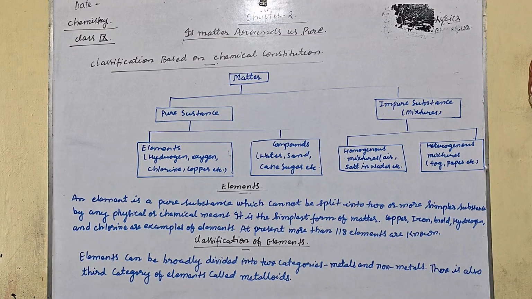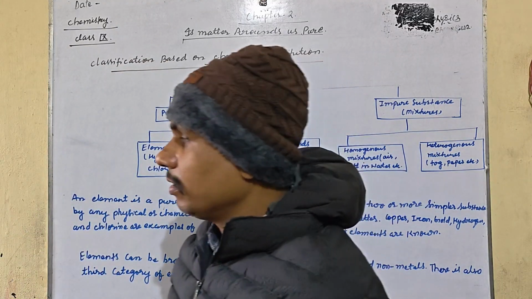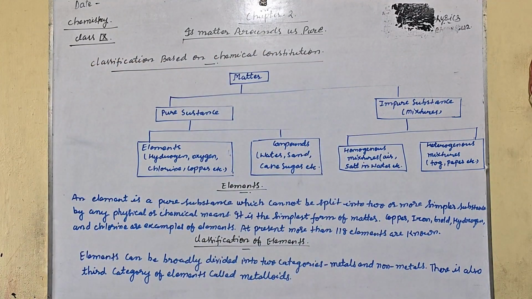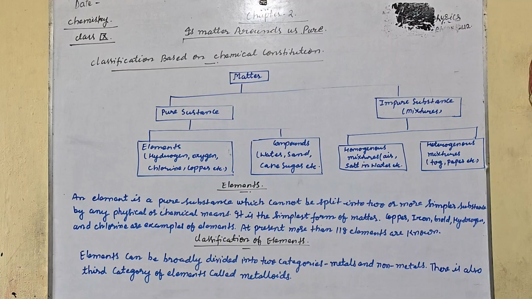So my dear students, let us understand "Is matter around us pure?" What do we mean by this? The meaning of the chapter is: which type of matter in our surroundings, in our environment or in our daily life, is in pure form. Pure means made by a single element, made by the same atom, made by the same composition. These are the things we have to understand.